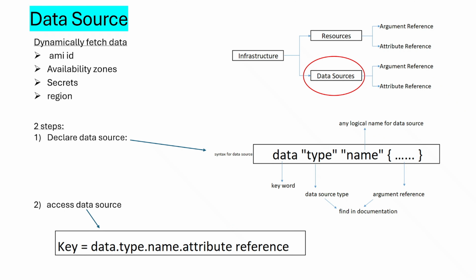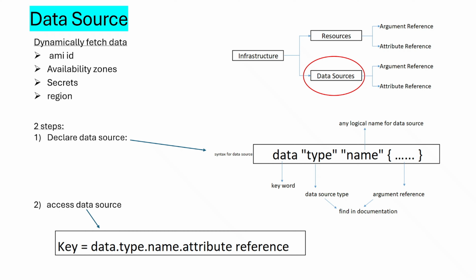Let's talk about data sources. Data sources let you dynamically fetch data that is present outside of Terraform context. Examples are AWS account number, AMI ID, availability zones, secrets, etc. You can use data sources to make your configuration file more dynamic. You can fetch AWS availability zone data from data sources instead of hard coding it in a config file. It's a two-step process: declare data sources, and second, access data sources.